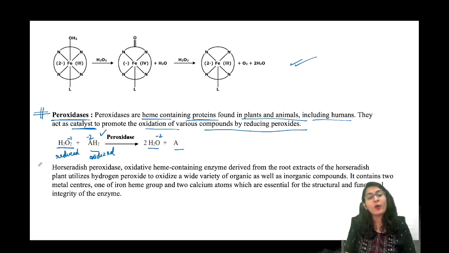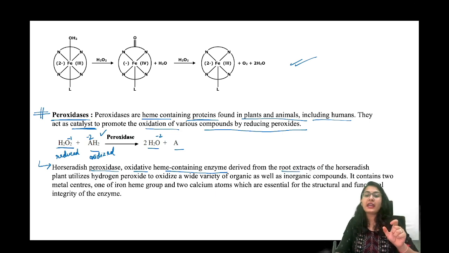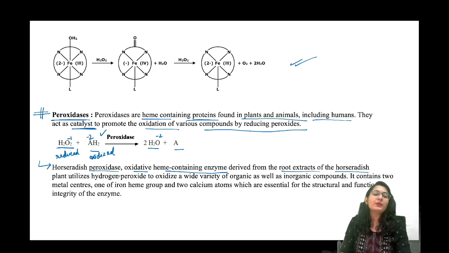An example of this is horseradish peroxidase. It is an oxidative heme-containing enzyme derived from the root extracts of the horseradish plant, utilizing hydrogen peroxide to oxidize a wide variety of organic as well as inorganic compounds. So oxidation keeps being carried out anyway.